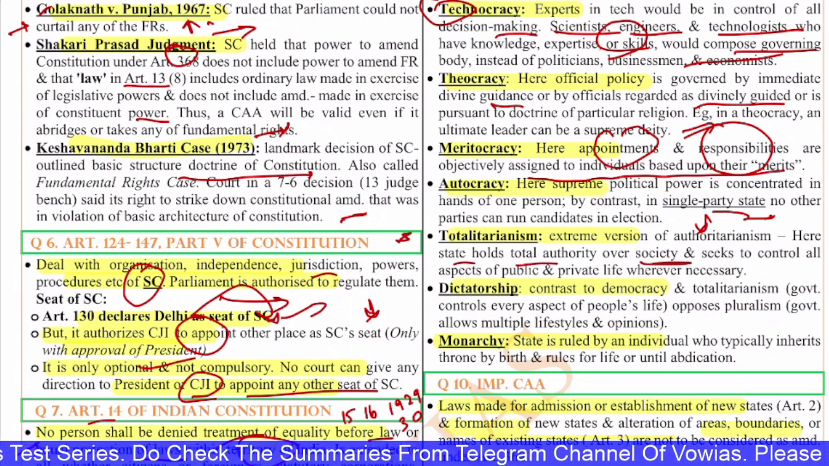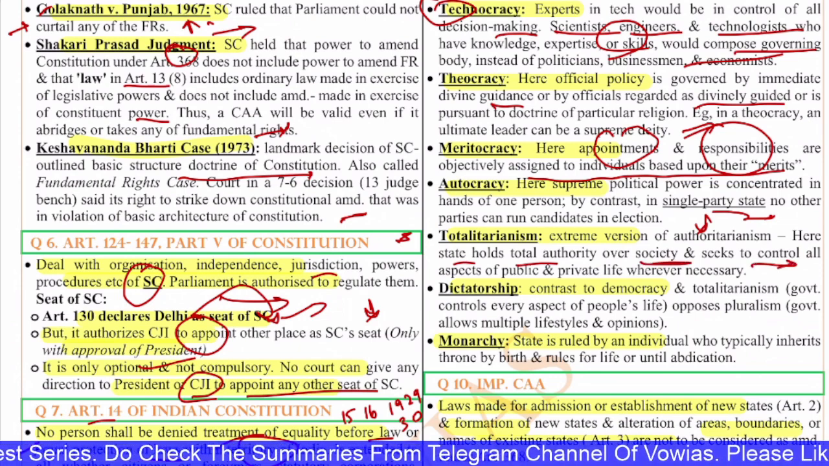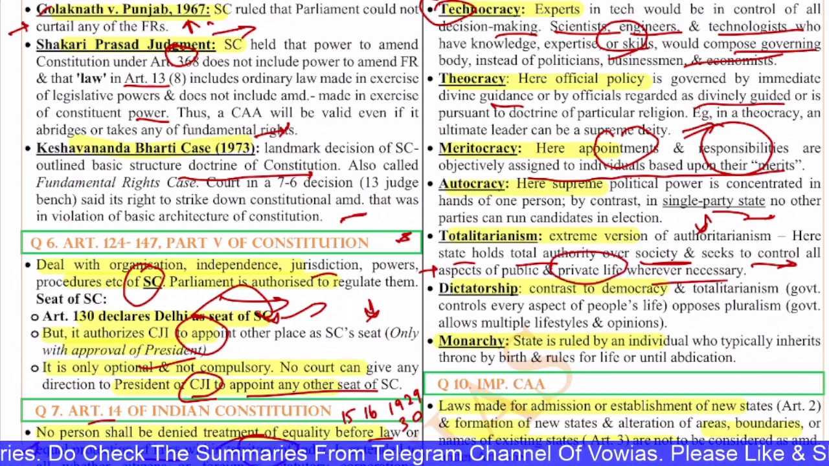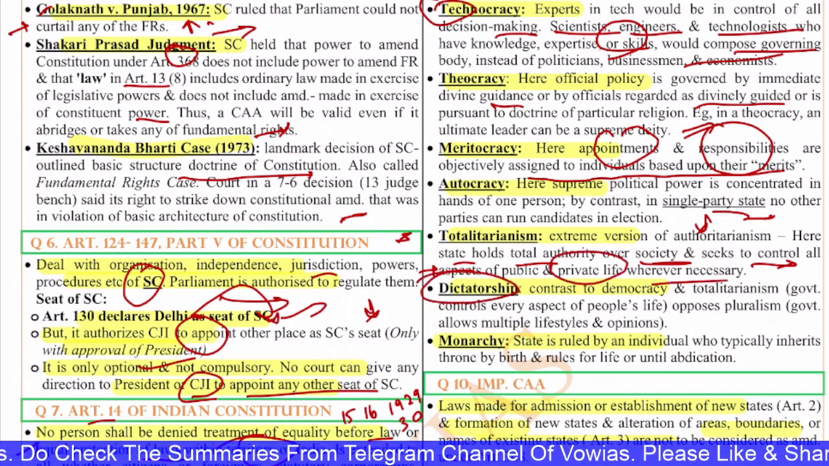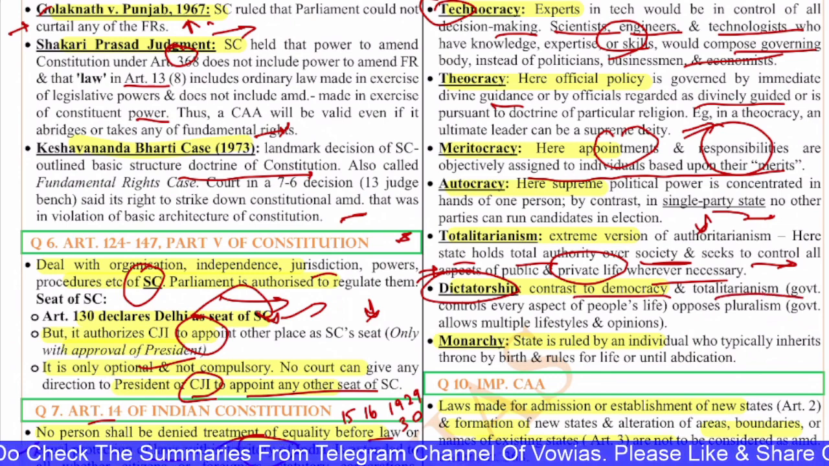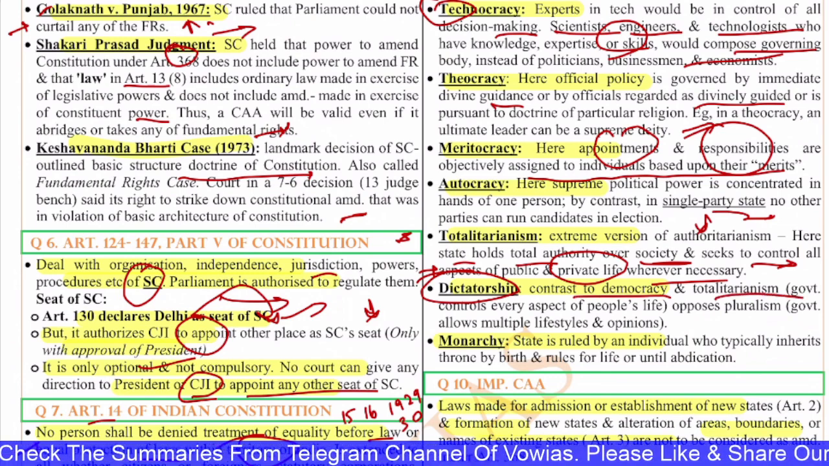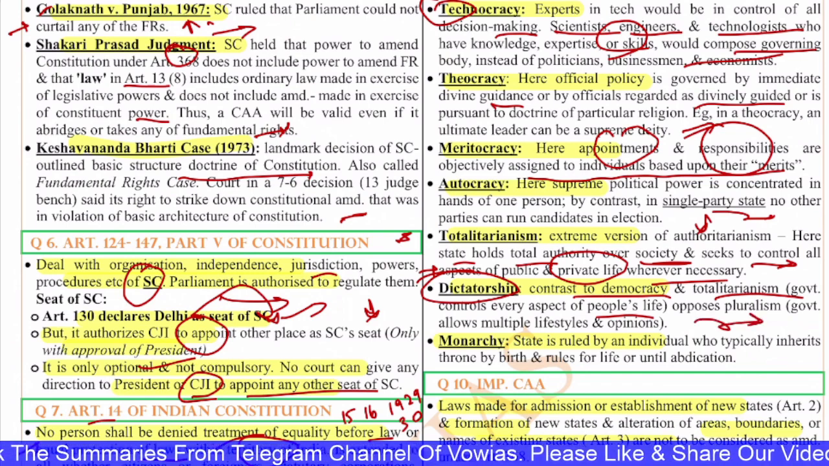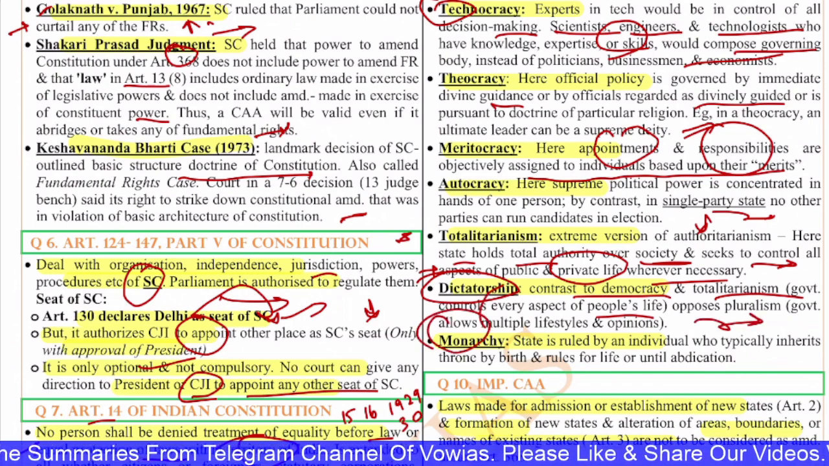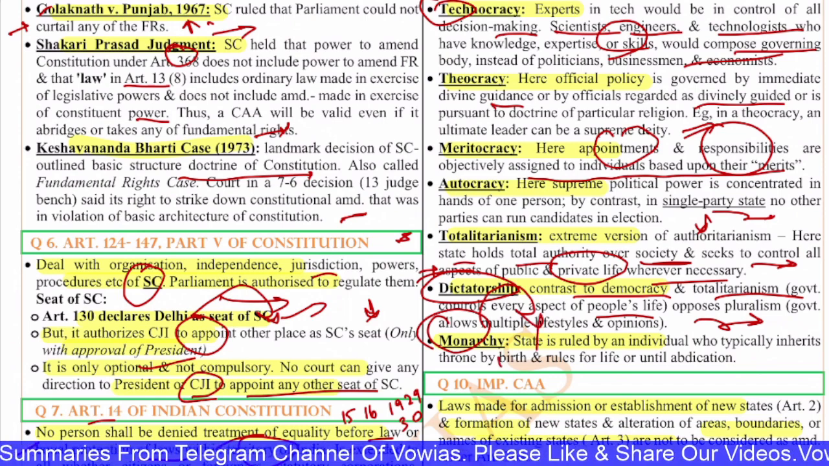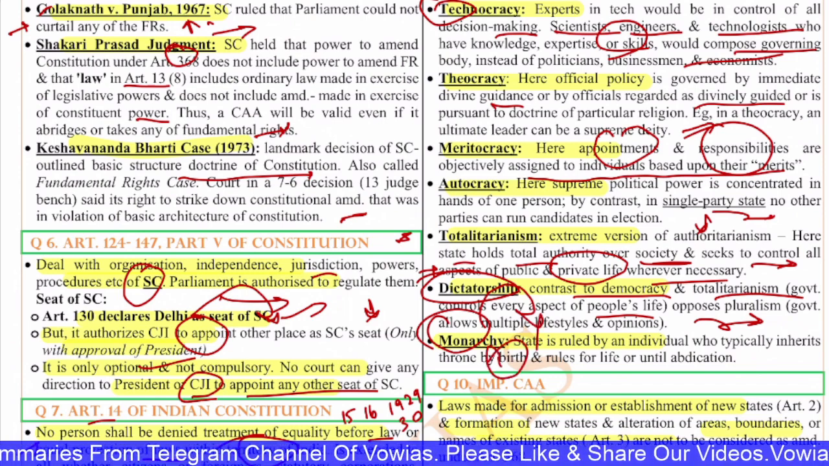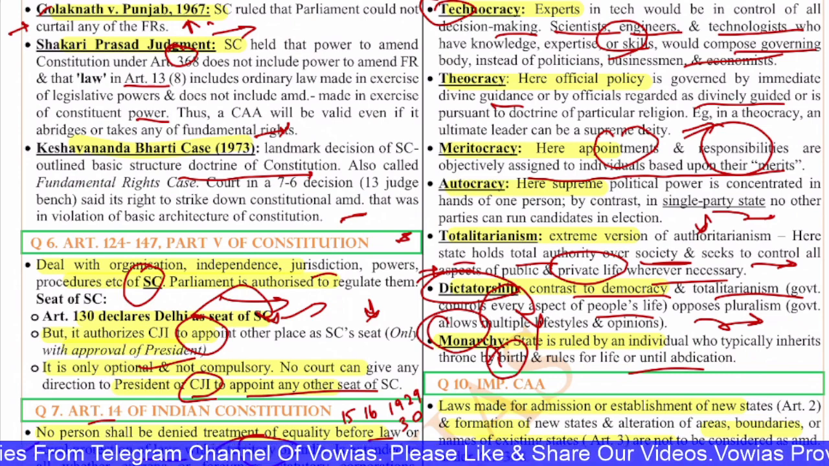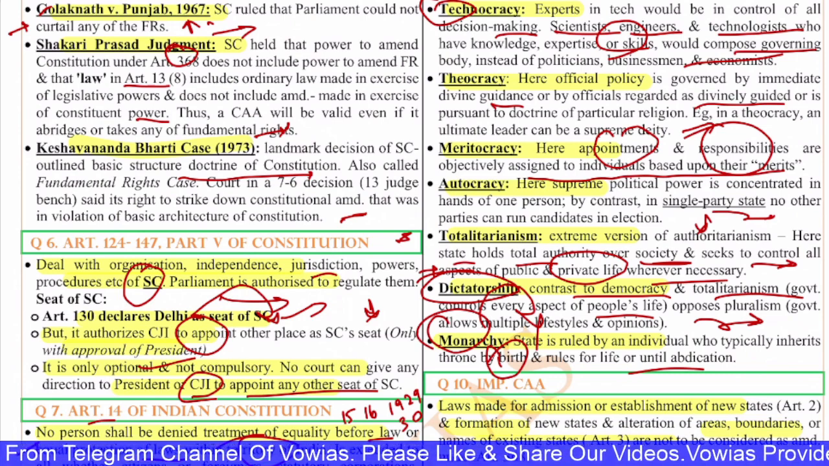And you have dictatorship, which is in contrast to democracy and totalitarianism, and controls every aspect of personal life and opposes pluralism. For example, where a government allows multiple lifestyles and options, that is not dictatorship. Next, monarchy. Monarchy is when the state is ruled by an individual who typically inherits a throne by birth and rules for his entire life until he abdicates, and he abdicates to the next generation, his bloodline. These are the various forms of government.